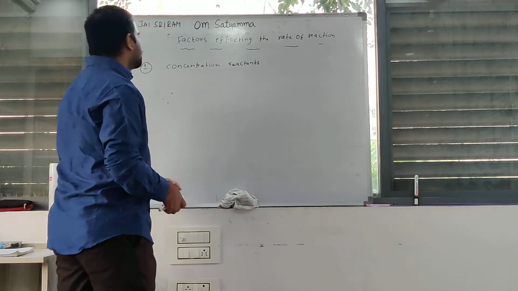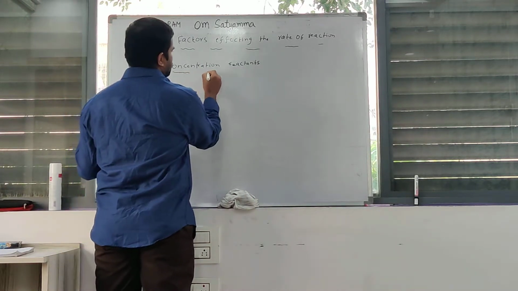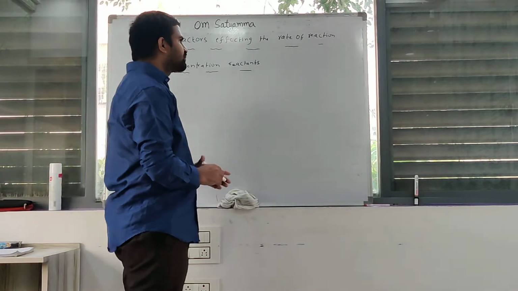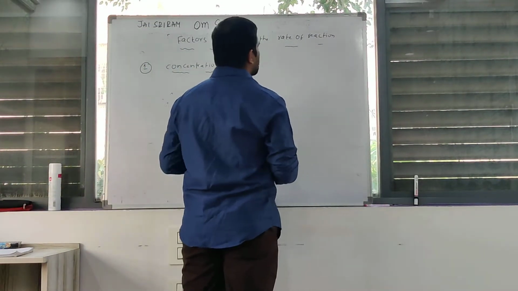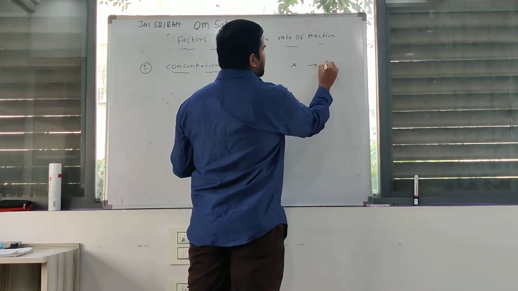First one, concentration of reactant. Okay. First of all, you already know that A gives rise to B. This is a chemical reaction.